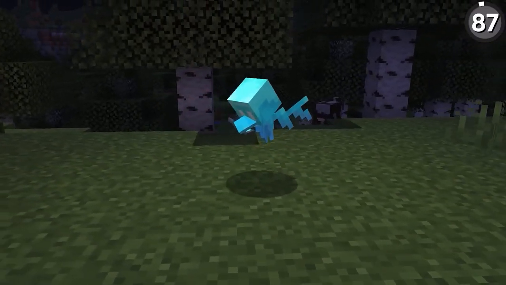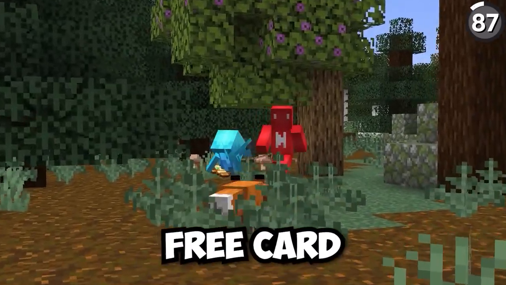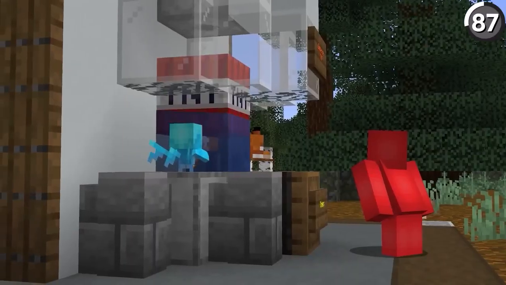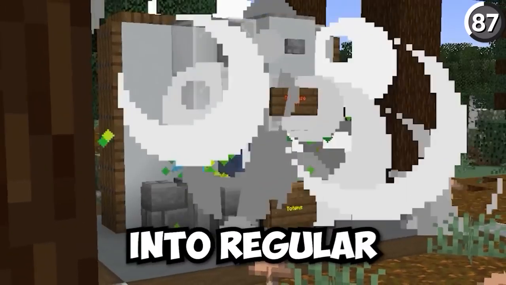If you really need to keep your allays from dying, then your real get out of jail free card here is that if you give your allay a totem of undying, then they can use it just like we would. And there you go, you take them from hardcore mode right back into regular survival.